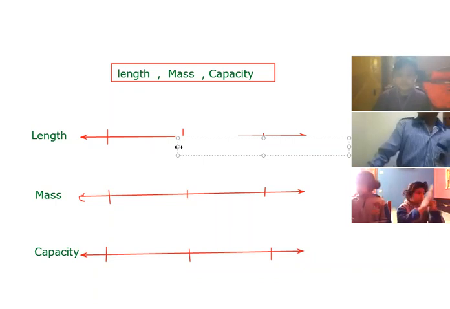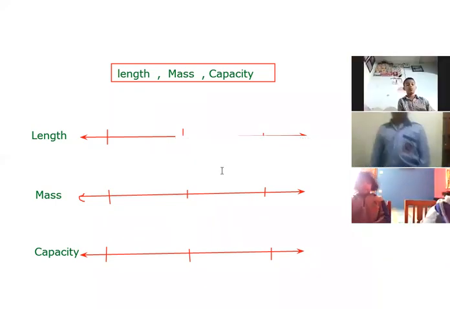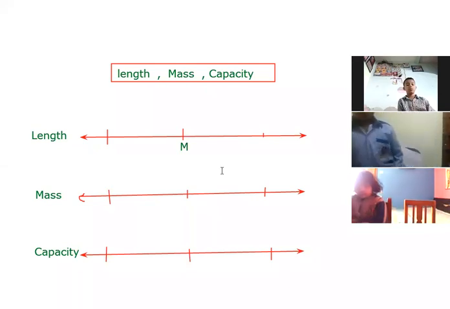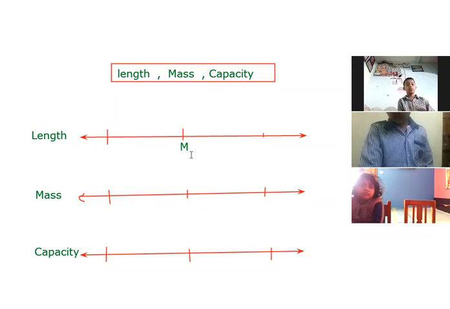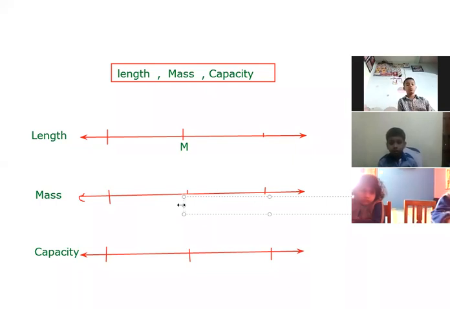So here we are going to use one word, that is m. M denotes meter. Meter is the standard, or we can say the basic unit of length. Clear? Similarly, in the case of mass, we are going to take this word G.